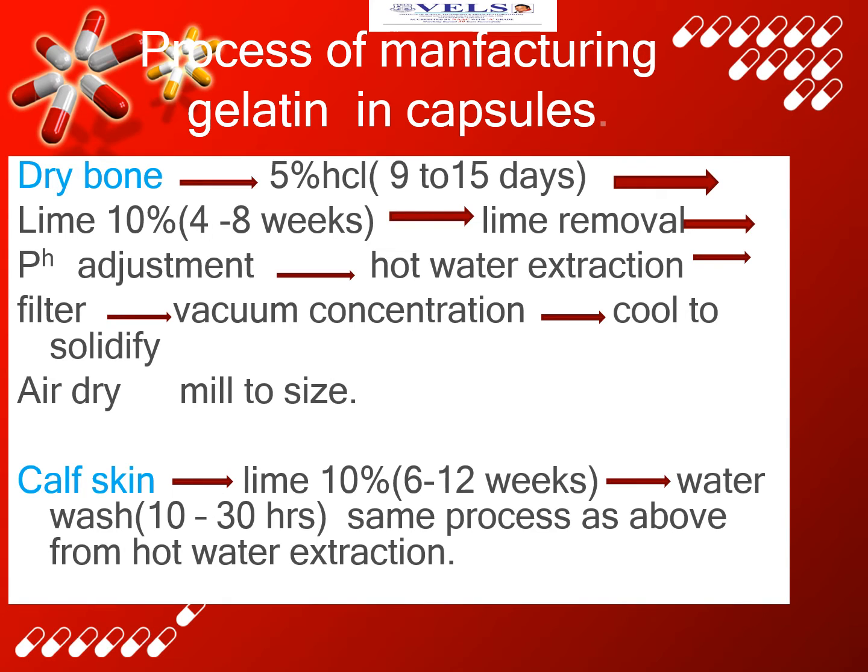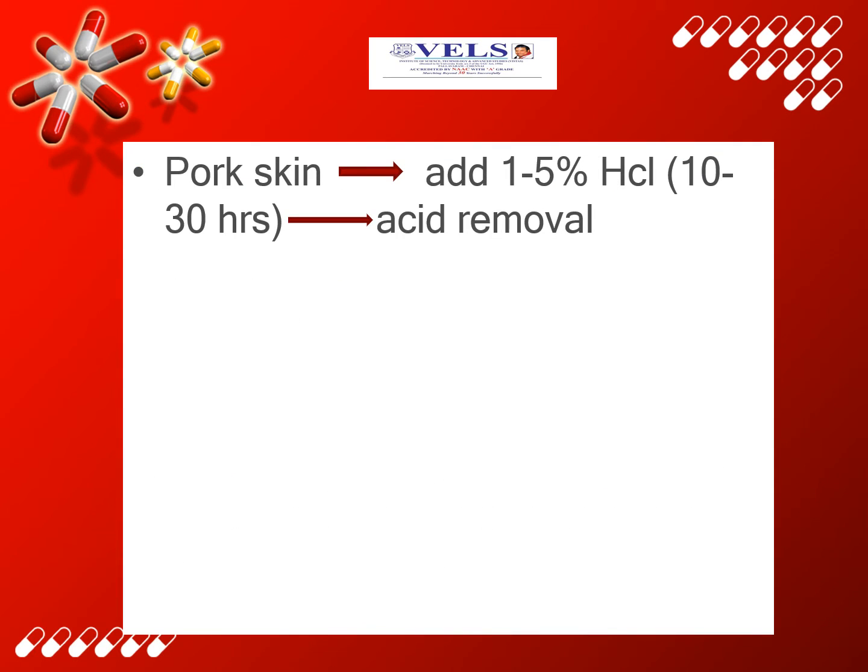From calf skin also the gelatin can be made. Calf skin is treated with 10% lime for 6 to 12 weeks and subjected to water wash for 10 to 30 hours, and the same process as above is repeated from hot water extraction. From pork skin, the gelatin can also be obtained. The pork skin is subjected to 1 to 5% HCl and kept for 10 to 30 hours, and the acid removal process is undergone and we can get the gelatin.